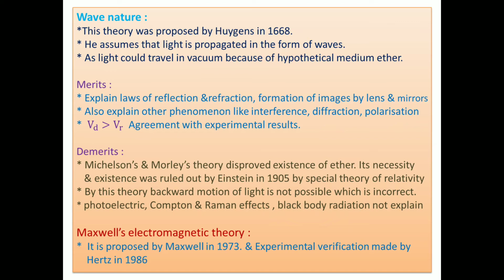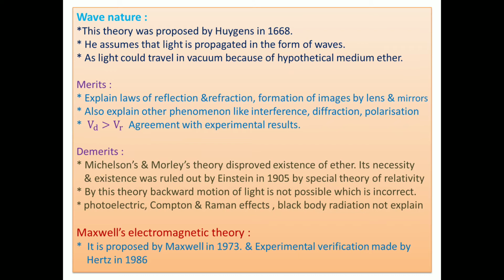First, we discuss Huygens' wave theory. This theory was proposed by a Dutch physicist, Christian Huygens, in the year 1668. He proposed light as waves, meaning light is propagated in the form of waves. Some assumptions, merits and demerits of this theory are there, which are discussed as follows.